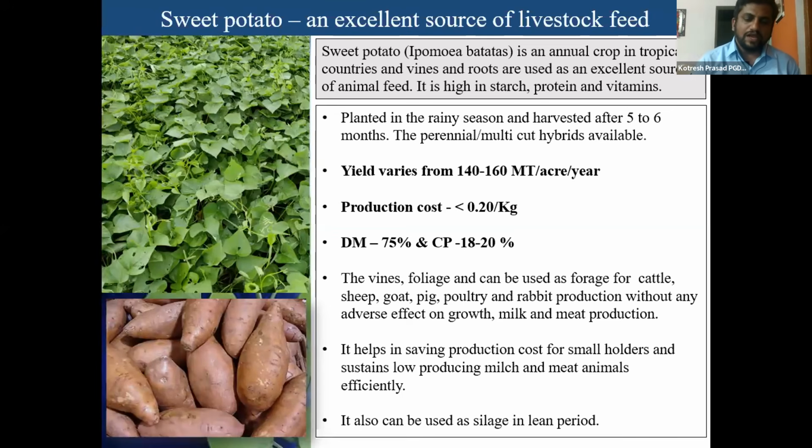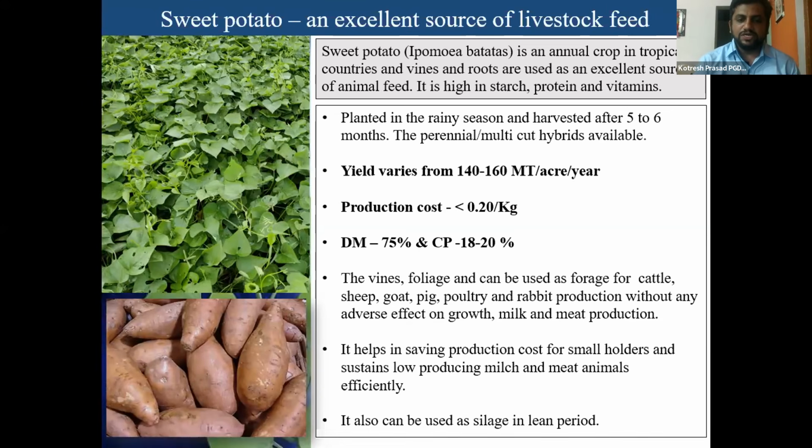In 1 acre of land you can get around 140 to 160 metric tons of fodder per year. So it is a fact. I even talked with a farmer this morning. The production cost is very low, that is 0.2 rupees per kg of fodder production. I think none of the fodders we can grow at this low cost.